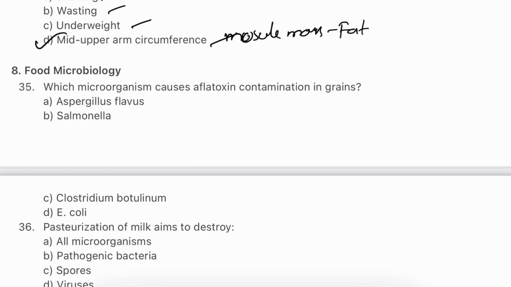Question number 35. Which microorganism causes aflatoxins contamination in grains? Aspergillus flavus, Salmonella, Clostridium botulinum, E. coli. The answer is A, Aspergillus flavus. Aspergillus flavus is a fungus that produces aflatoxins, which are potent carcinogens that can contaminate stored grains and nuts. This contamination poses serious health issues, highlighting the importance of proper storage and handling of food products.